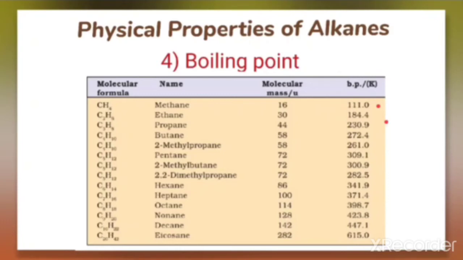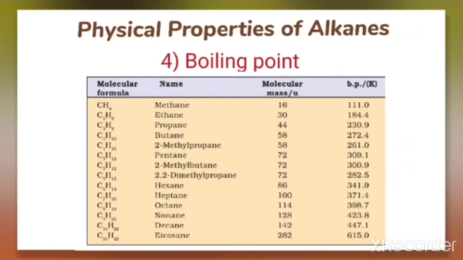Next for ethane 184. Next for propane 230.8. So what you can compare from this table is that when the carbon number in alkanes increases and we move to higher members, the boiling point is increasing.